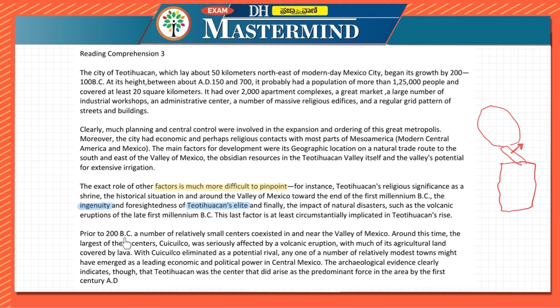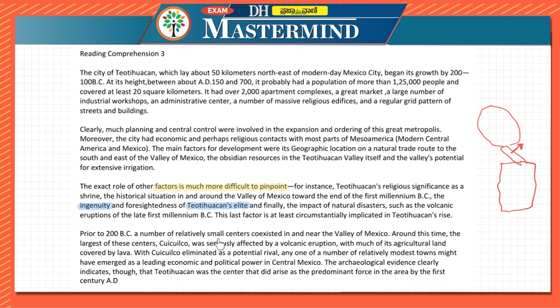Next, prior to 200 BC, see, this also we have seen. Prior to 200 BC, a number of relatively small centers coexisted in and near the Valley of Mexico. See, here they are talking about the Valley of Mexico. Here they are mentioning 200 BC. We started to read after 200 BC because they are mentioning it as 200 to 100 BC. Correct? That is, 200 to 100 is growth only. Then after 100 it will be 99, 98, 97 like that. Correct? Because they are mentioning BC, that is before Christ.